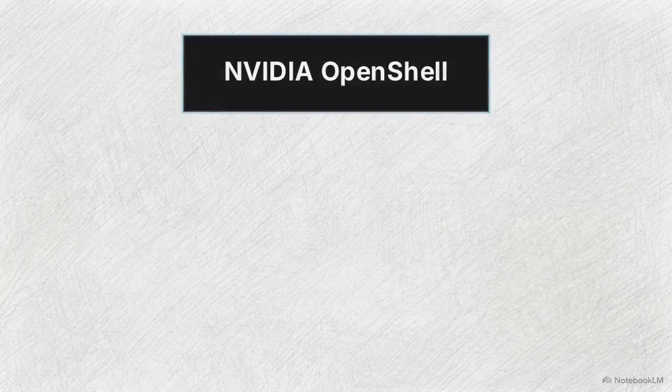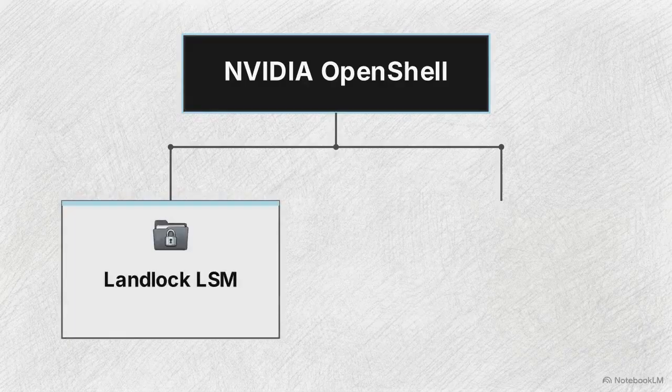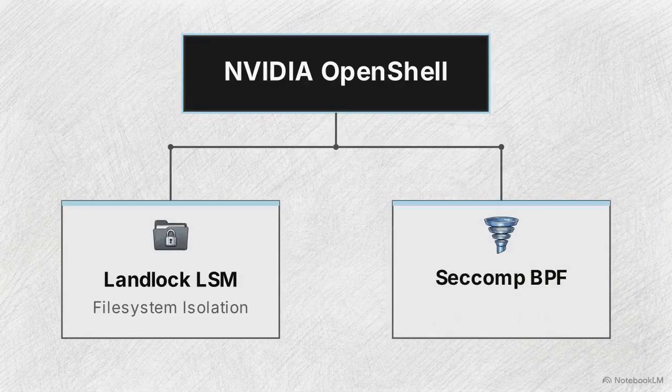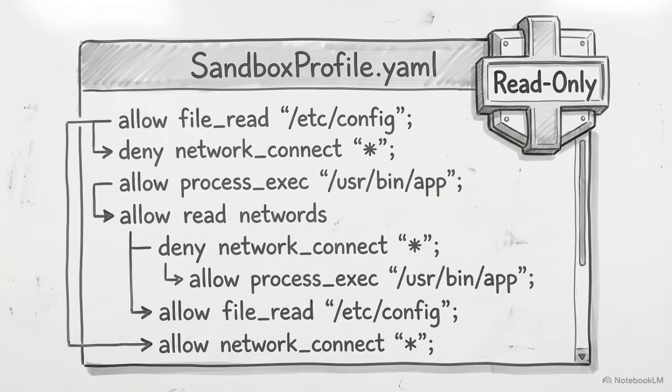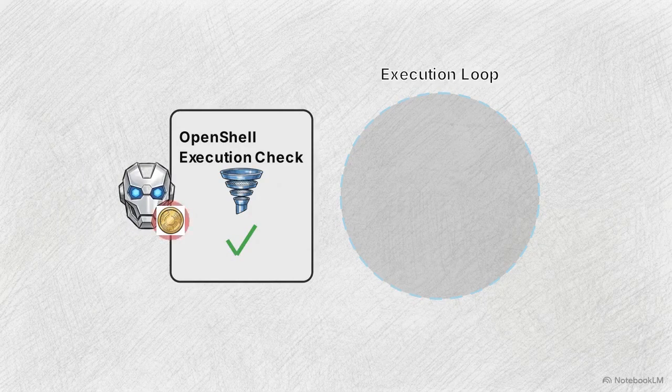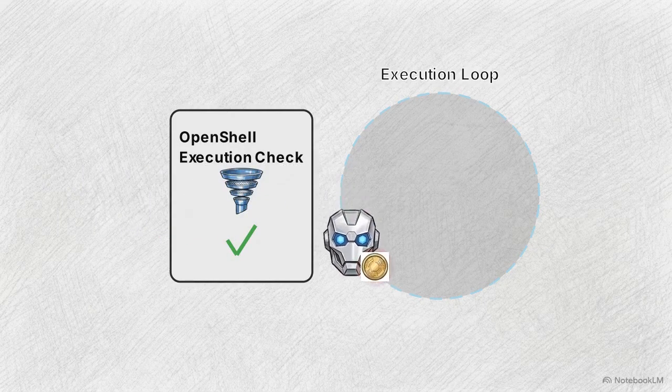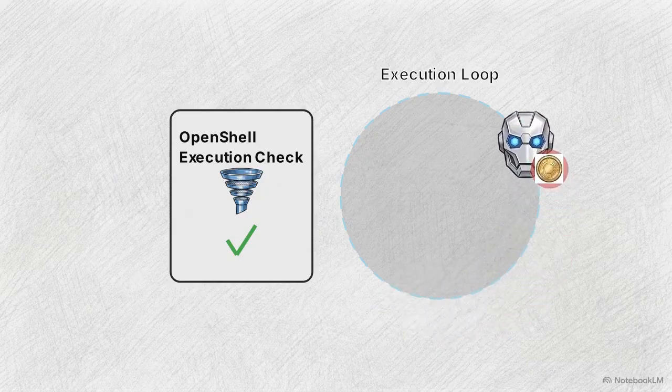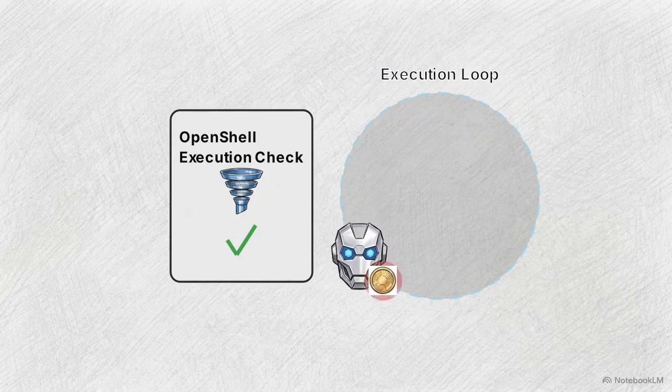OpenShell relies on two underlying Linux kernel primitives, landlock LSM for file system isolation and seccomp BPF for system call filtering. This kernel-level enforcement is configured using a static sandbox profile YAML file, which is loaded the moment the sandbox is executed. OpenShell evaluates execution parameters. The agent passes but holds a stolen token. OpenShell controls what can be executed, but cannot see who the agent is.